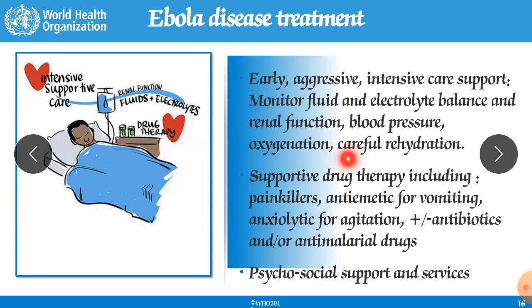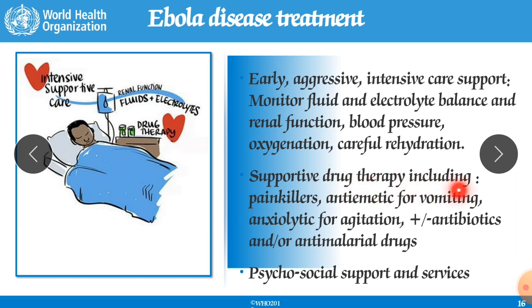Means your lab should be equipped with renal function facilities, for dialysis also you should be ready. Continuous blood pressure checking should be there. Oxygenation means you should have a ventilator or oxygen cylinder, and careful rehydration, continuous electrolytes or blood you should give.